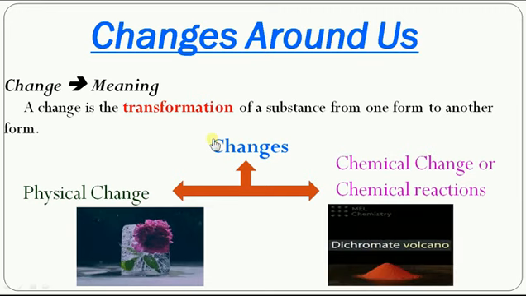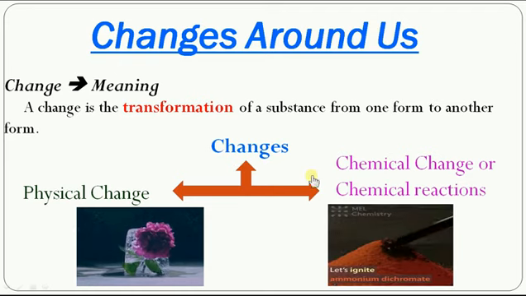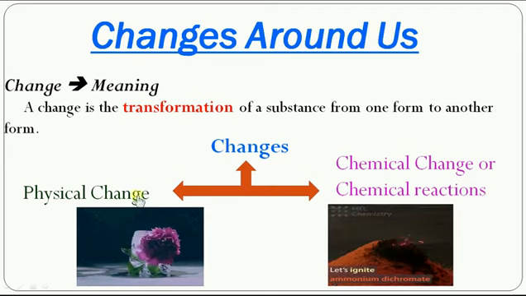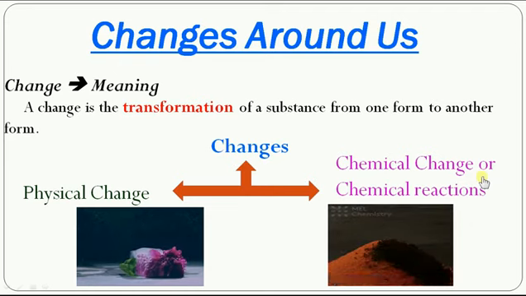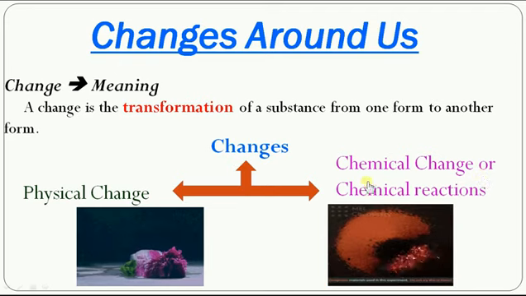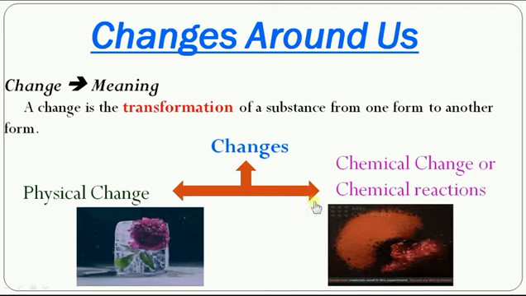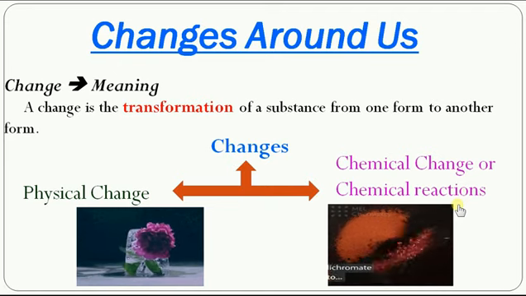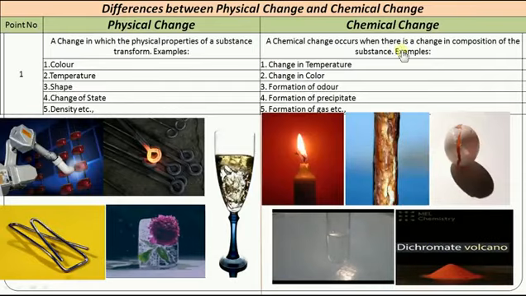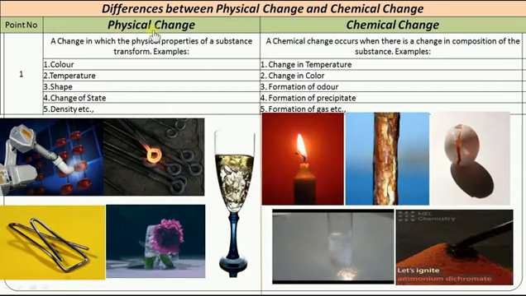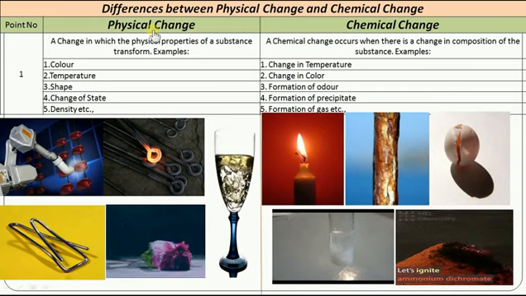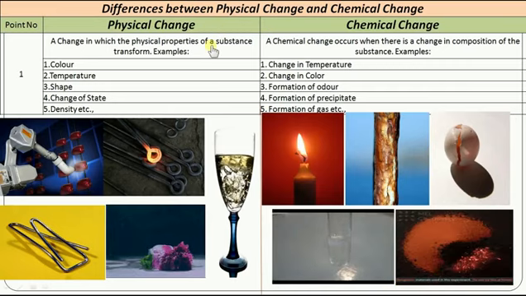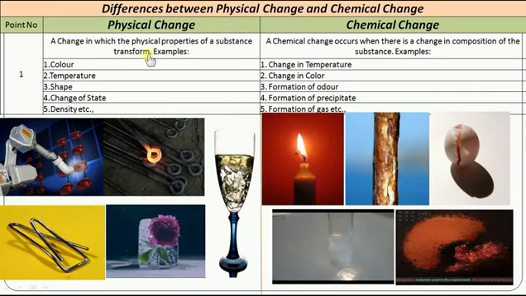The next one, the main broad classification of changes are physical change and chemical change. Sometimes chemical changes are called chemical reactions. So let us see some more basics about these changes. First of all, let us learn something about the physical change. A physical change is a change in which the physical property of a substance transforms.